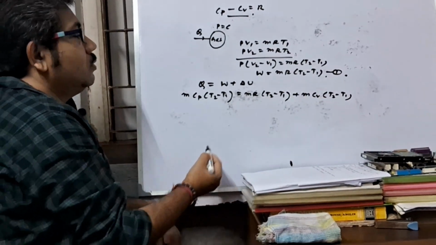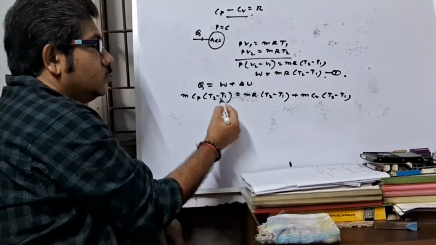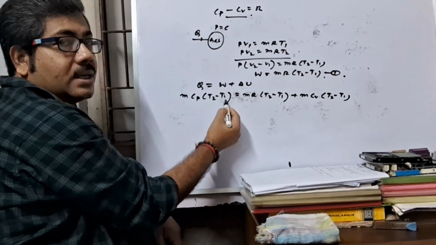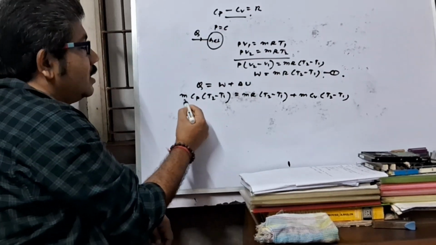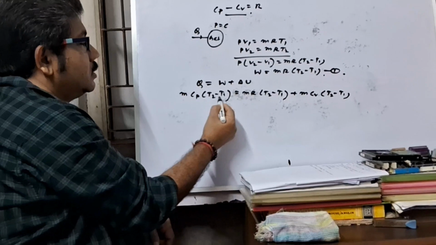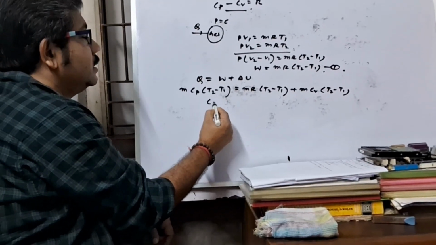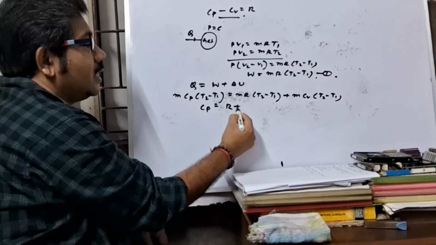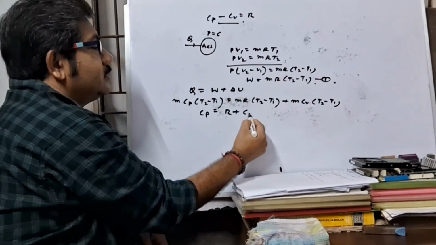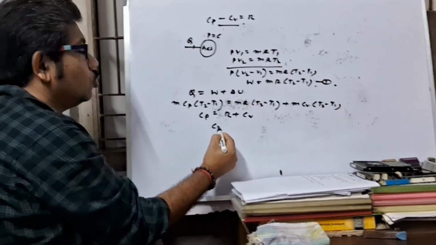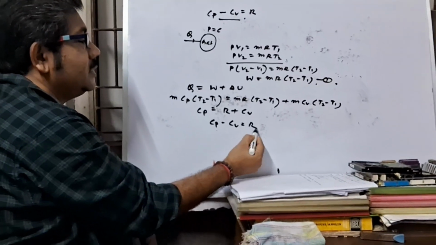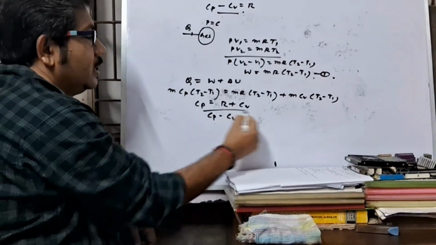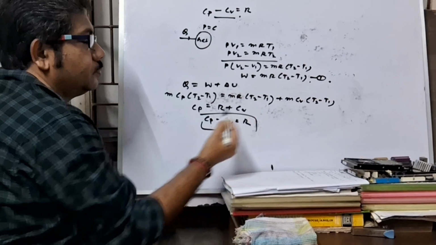Now dividing both sides by m into (T2 minus T1), we get Cp, R, and Cv. So Cp minus Cv is equal to R, and here it is proved.